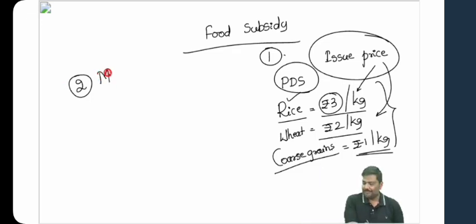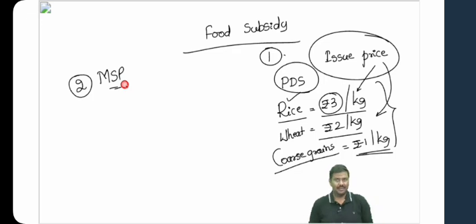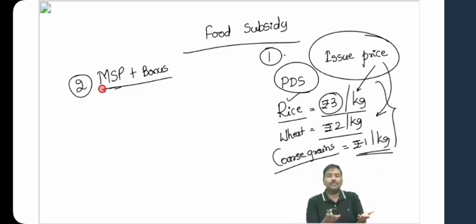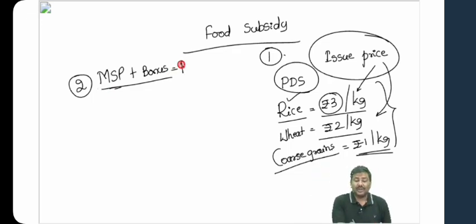Can I say it is MSP? Done. Can I say this is MSP? Procurement cost. But apart from the central government, what if even the states are paying bonus? That is also part of the procurement. If the states are paying bonus, that is also part of the procurement only. This is called procurement cost.